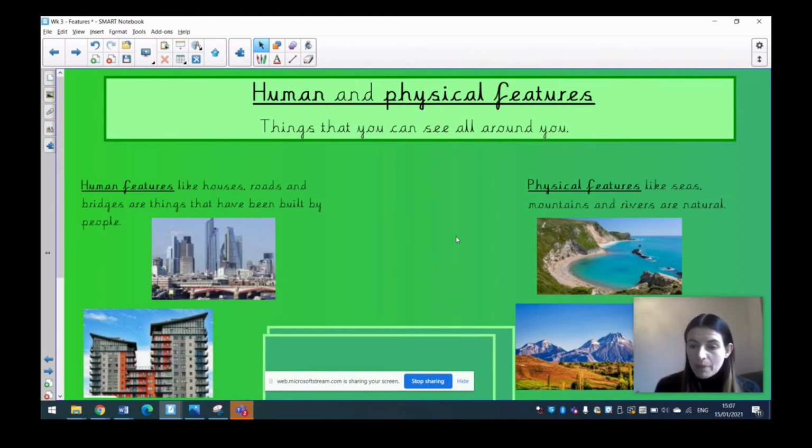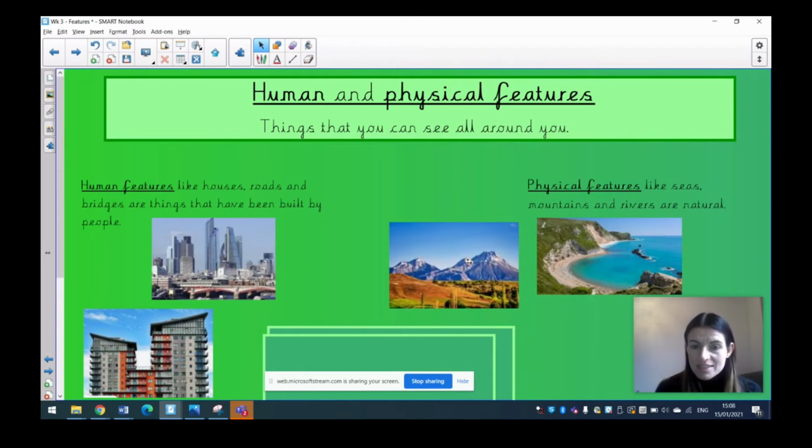They've not been put there by a person. I'll just move that up so you can see it. You can see these lovely mountains here. You can see all these fields and trees. Here, this is a coast. You can see the sea. You can see a bit of a cliff as well there. It's all natural. It hasn't been put there on purpose by a person. Mainly, you can see a lot of it is blue and green.